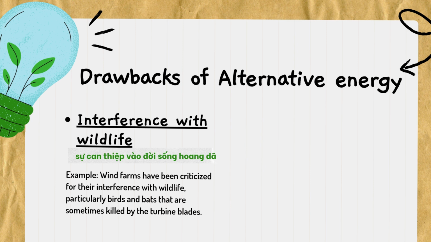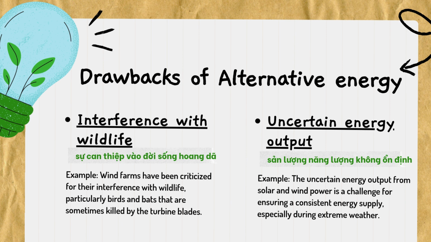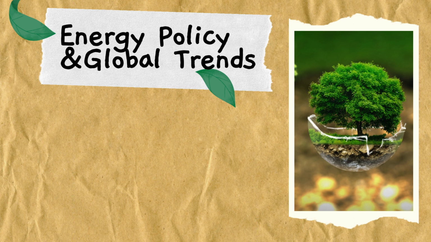Interference with wildlife. Example: wind farms have been criticized for their interference with wildlife, particularly birds and bats that are sometimes killed by the turbine blades. Uncertain energy output. Example: the uncertain energy output from solar and wind power is a challenge for ensuring a consistent energy supply, especially during extreme weather. Energy policy and global trends.